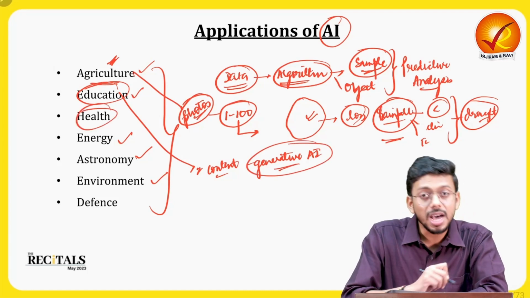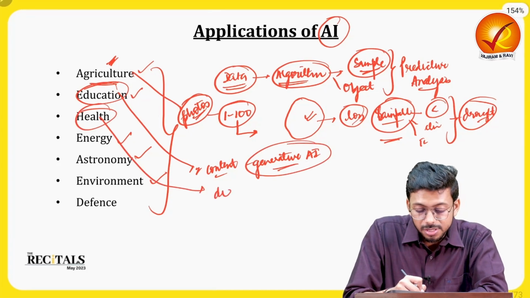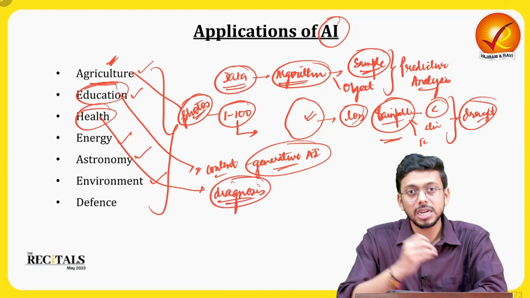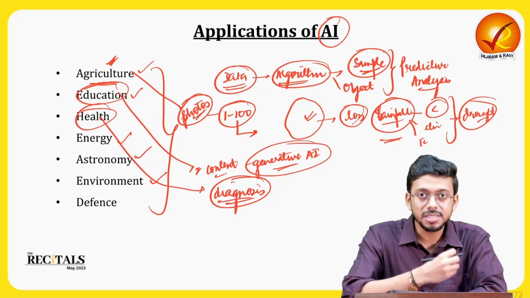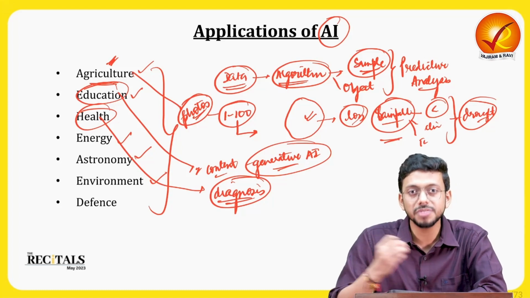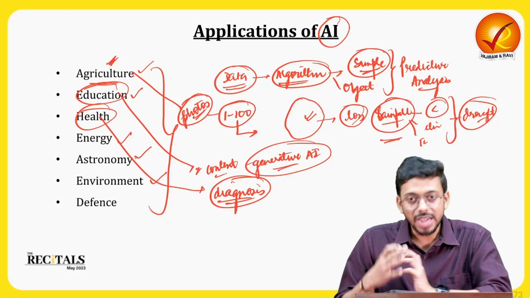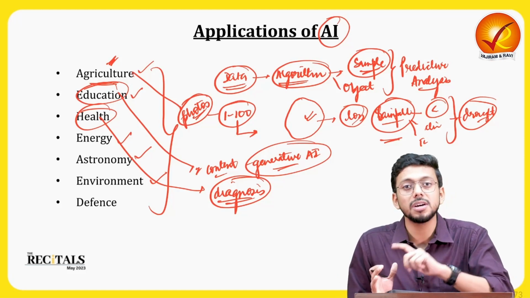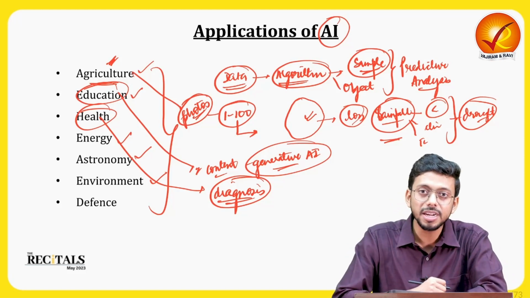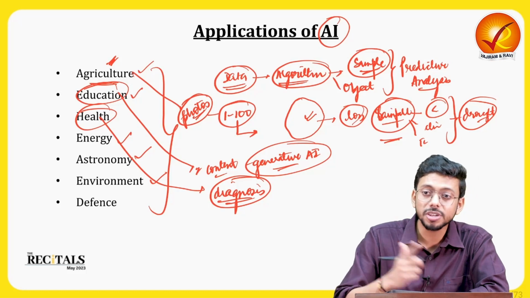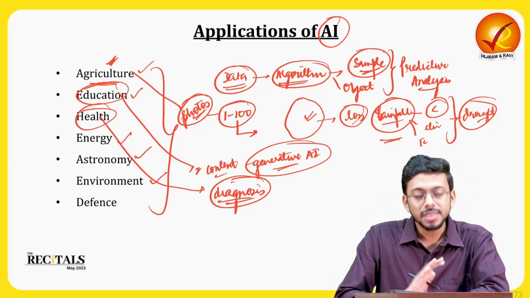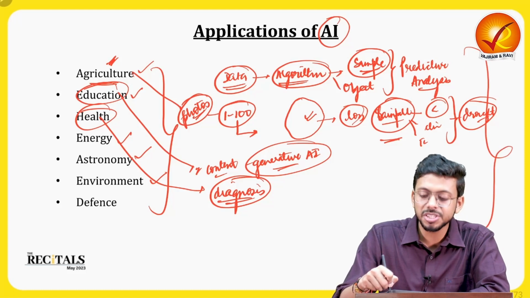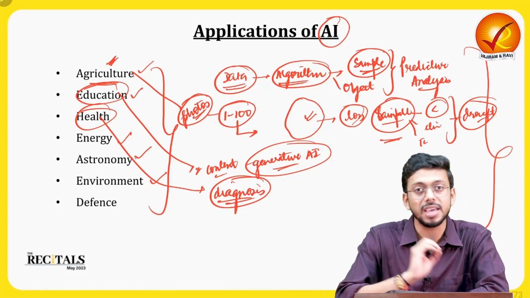Then in terms of health, again, it is useful in what? Diagnosis. If we can feed the artificial intelligence machine with a lot of data, that if this happened, this is a cancer. If this happened, this is a tumor. If this happens, then this is some other disease. So if that data is there, then based on this analysis, it can definitely diagnose what kind of disease might occur or what this particular disease is. So can you understand that this entire machine learning or artificial intelligence is based on predictive analysis, right?